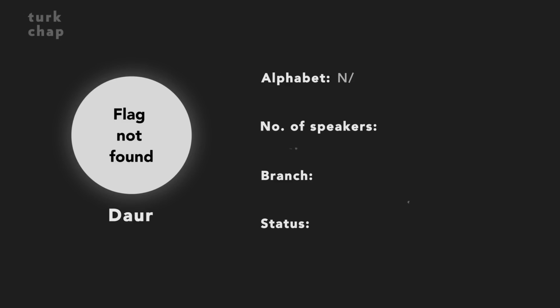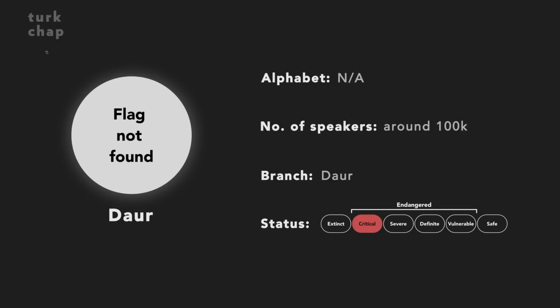Today, Daur is not a written language. Although a writing system based on the Latin script was created by a Daur scholar, the Daurs are not known to write this language often. Around 100,000 people are said to speak this language. In the Mongolic languages family, Daur forms its own branch that carries the same name. Therefore, the Daur language belongs to the Daur branch. This language is categorized as critically endangered, meaning Daur faces the threat of extinction.